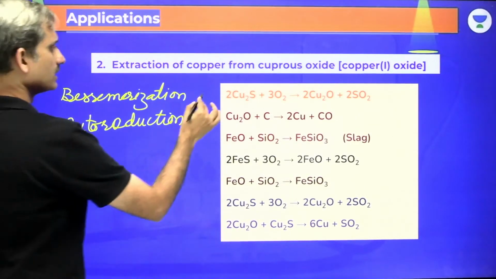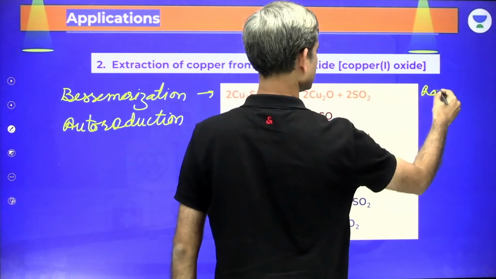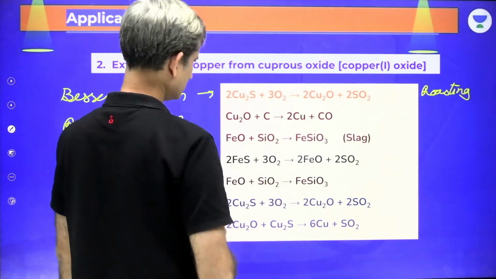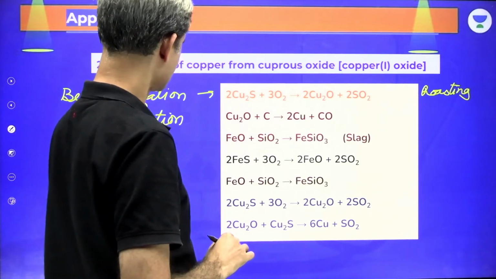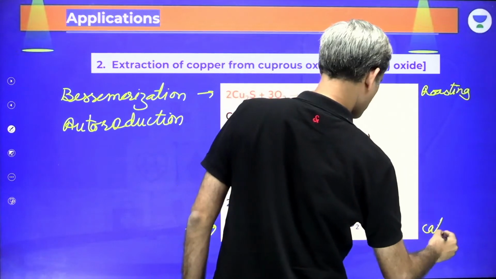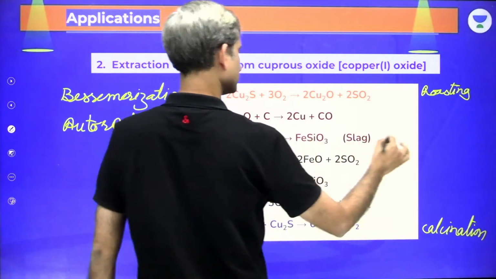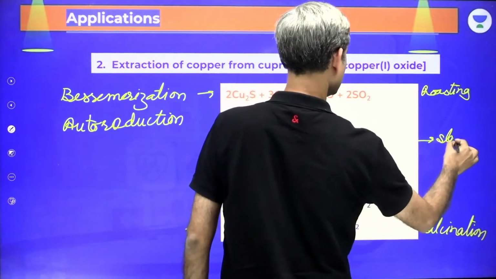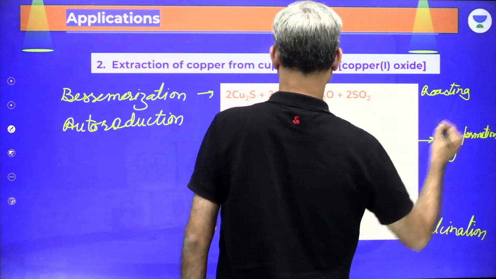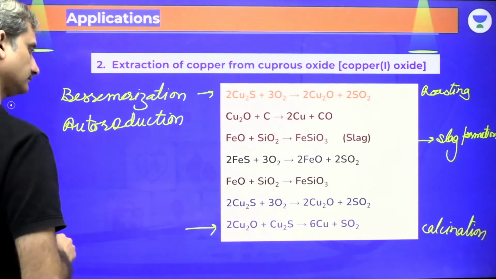These are the reactions. Here in copper sulfide, the oxidation is taking place. This is what we have as roasting. The first part is roasting. The second part is what we have as calcination. This part is the slag formation. Is it clear? Fine.